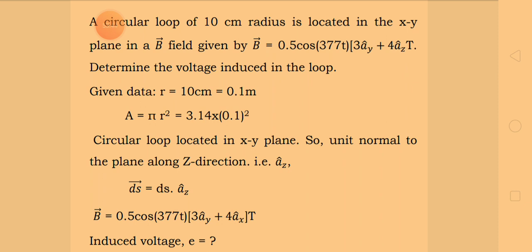The circular loop is located in the xy plane, so the unit normal to the plane is along the z direction, that means az cap. That's very important, we need to find it out. Once the loop is located in the xy plane, the unit normal is perpendicular to it, therefore the z direction represents az cap.